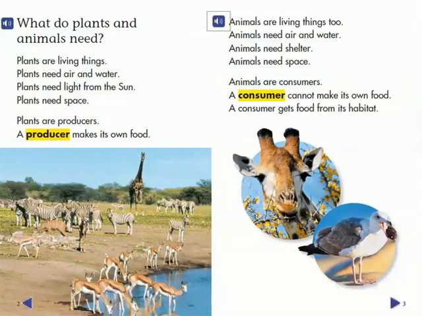Animals are living things too. Animals need air and water. Animals need shelter. Animals need space. Animals are consumers. A consumer cannot make its own food. A consumer gets food from its habitat.